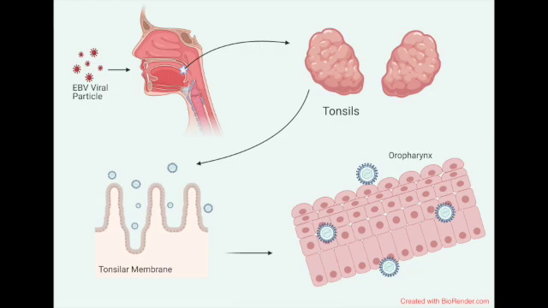EBV is transmitted in saliva. Early infections are almost always asymptomatic. The primary lytic infection is initiated in the oropharyngeal epithelium. While the early steps are not well characterized because of a 4 to 6 week incubation and latency period, it is still unknown whether the virus originates in the B lymphocytes of the epithelium or the epithelial cells themselves.